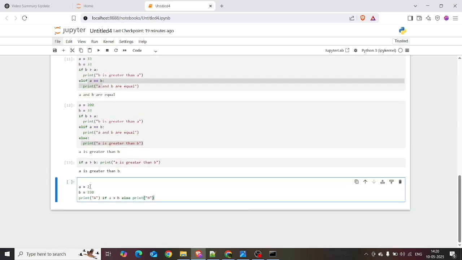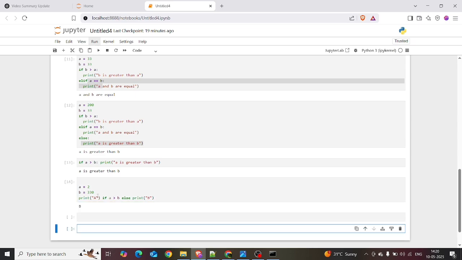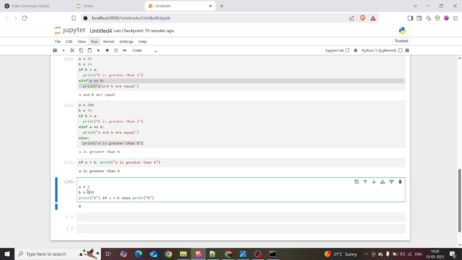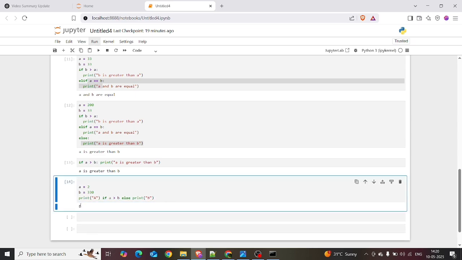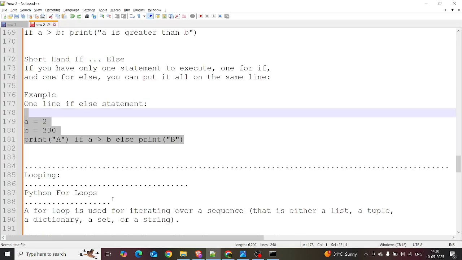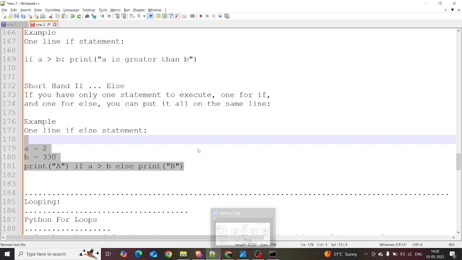We are assigning 2 to variable a and 332 to variable b. First we want to print a. We check the condition: if a is greater than b, we print a, or else we print b. When I execute this, it prints b because b is greater than a. So b comes as the output. And that's it for this session. In the later session, we will discuss looping. So stay tuned for more sessions in the Python class.